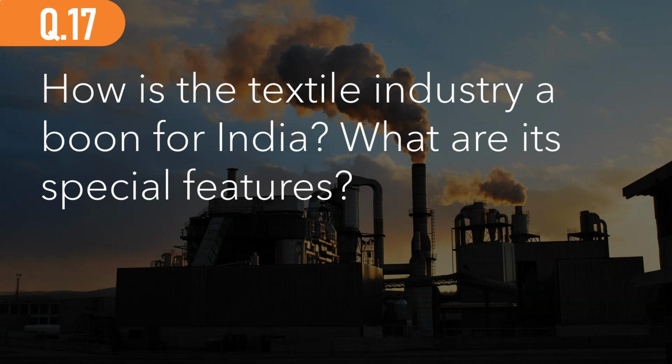What are its special features? The textile industry is known for being complete and self-reliant in every step of the supply chain. So from harvesting the raw material to spinning, weaving, and retail, every component is self-reliant and complete. So those are the special features of the textile industry that must be highlighted. How is the textile industry a boon for India? It provides employment, diversifying our manufacturing outputs, and also producing large number of goods.